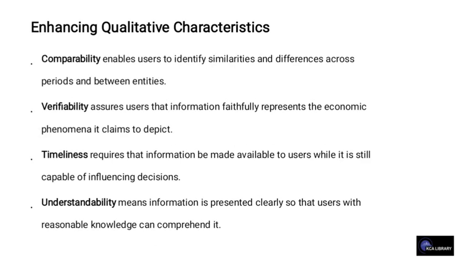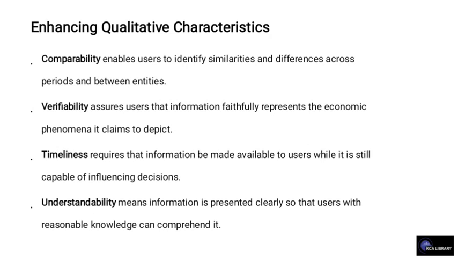Looking at the enhanced qualitative characteristics, we have comparability, which enables users to identify similarities and differences across periods and between entities. We also have verifiability, which helps assure users that information faithfully represents the economic phenomena it claims to depict.